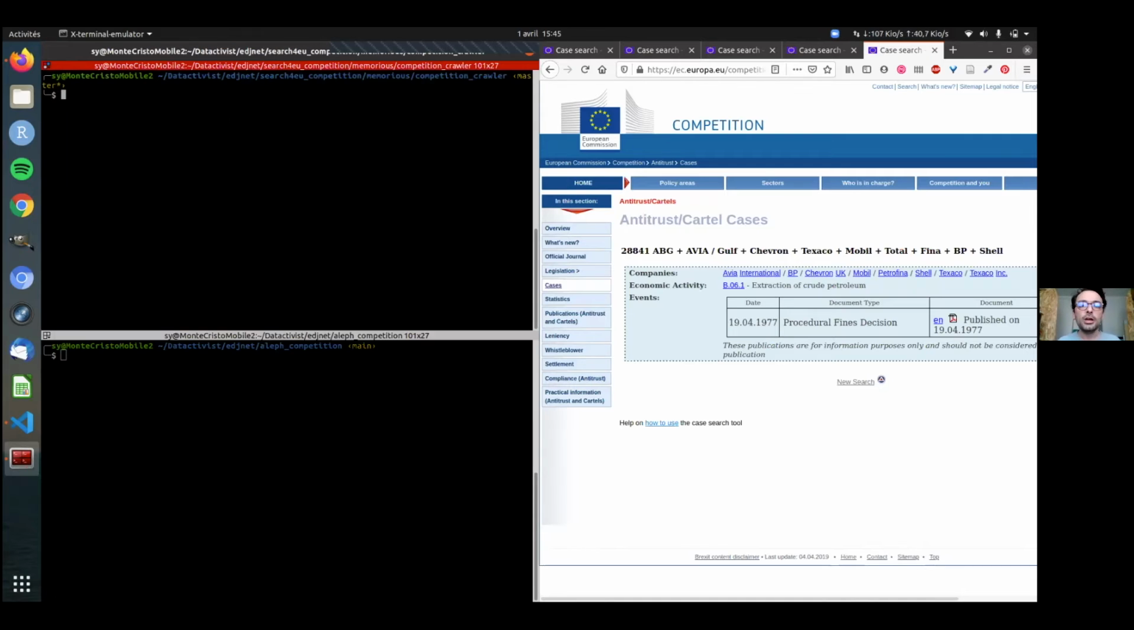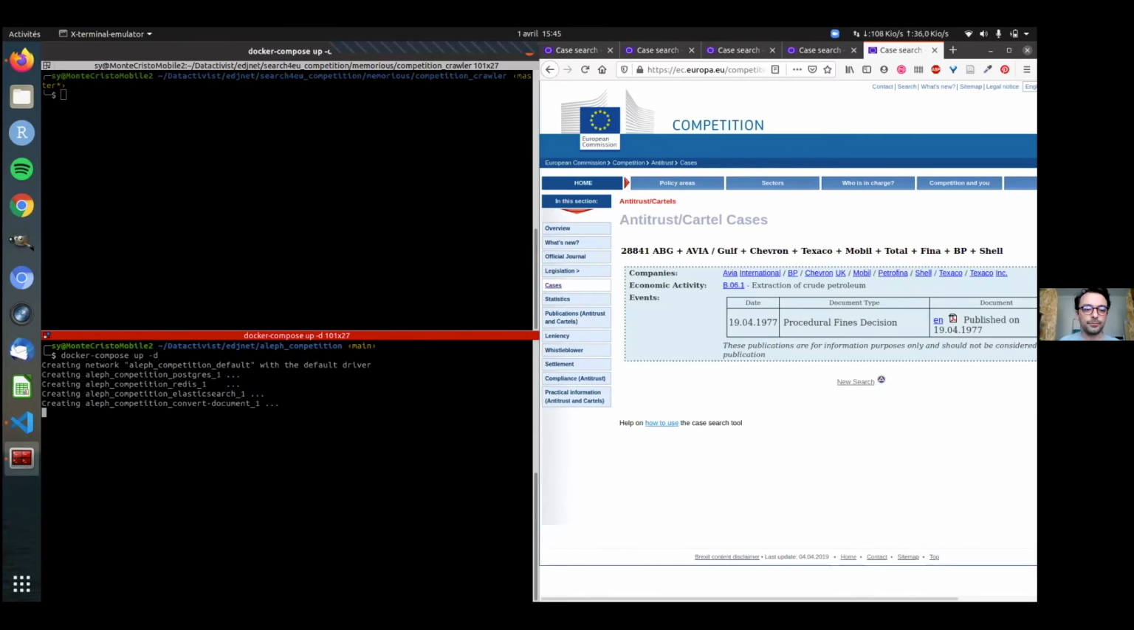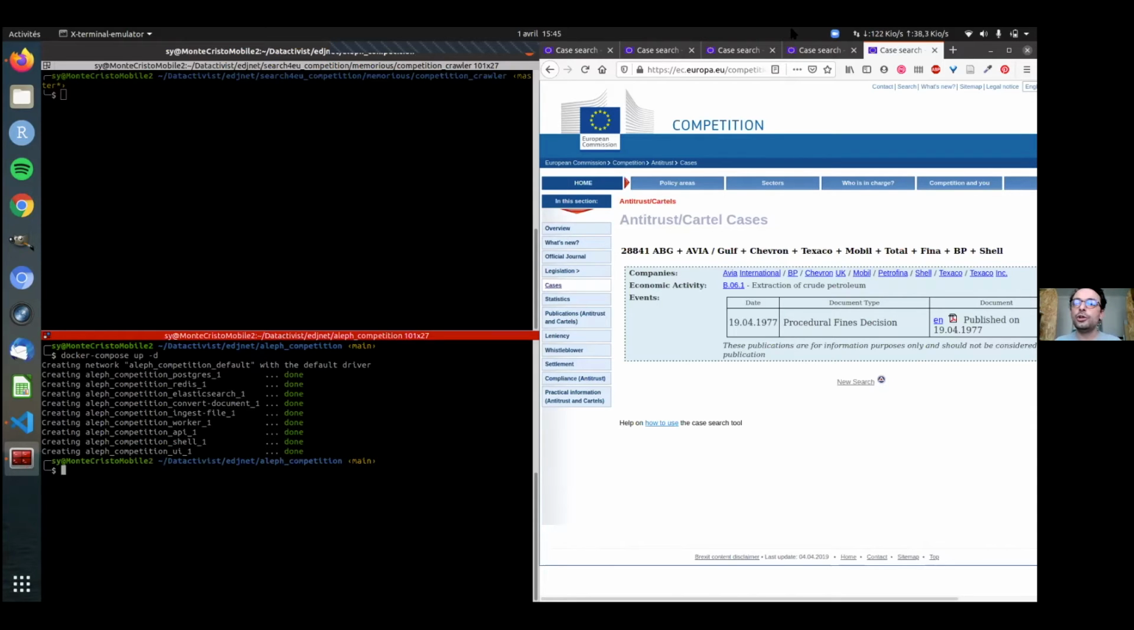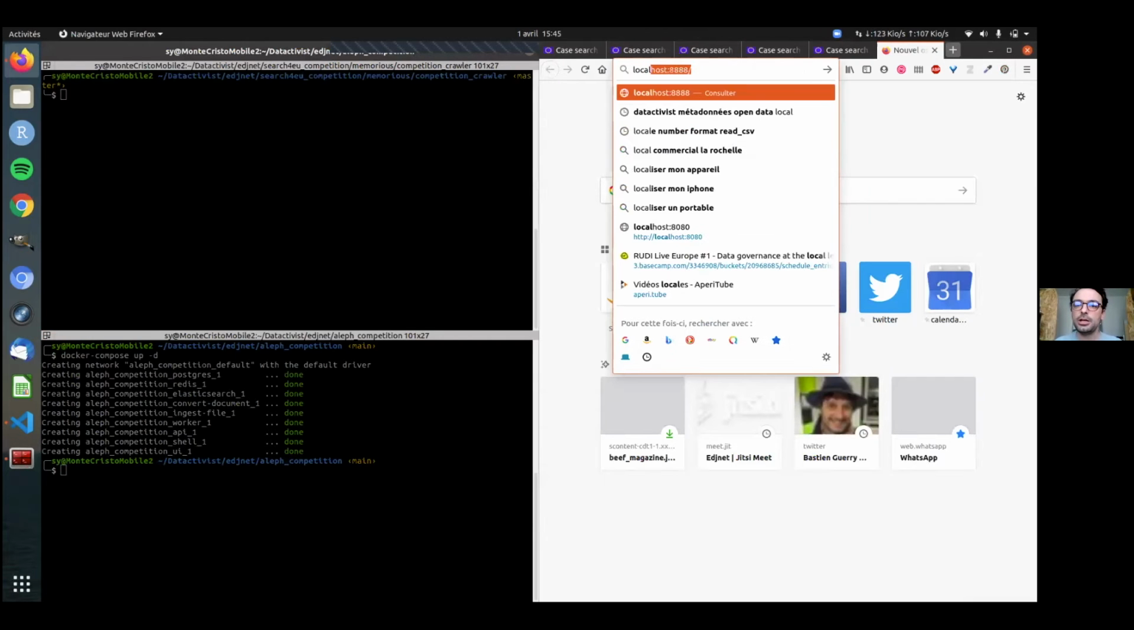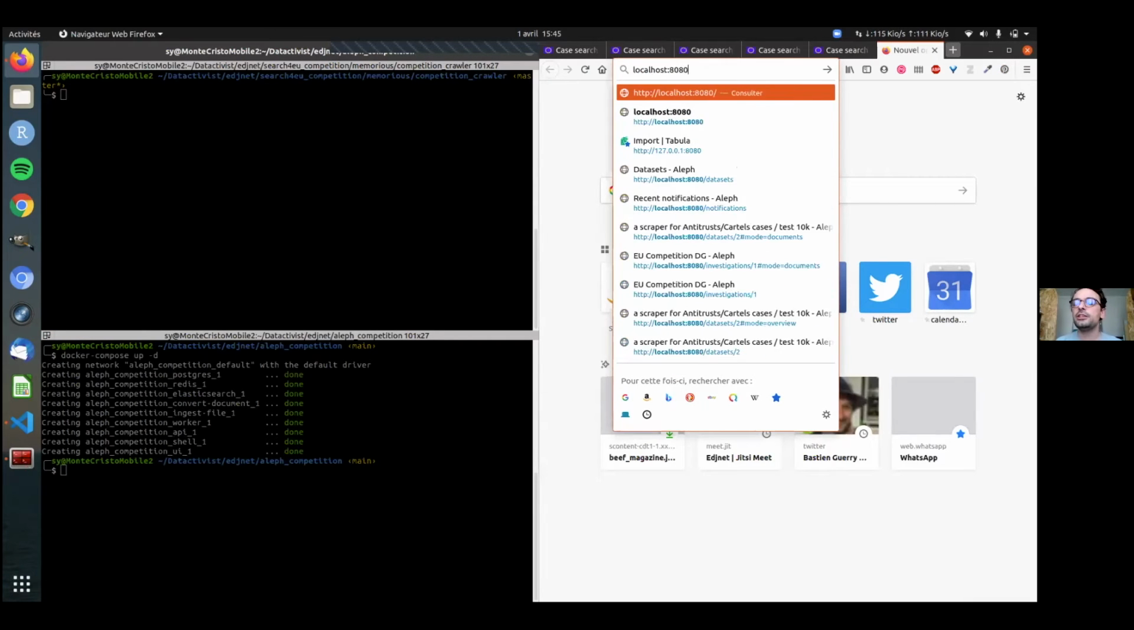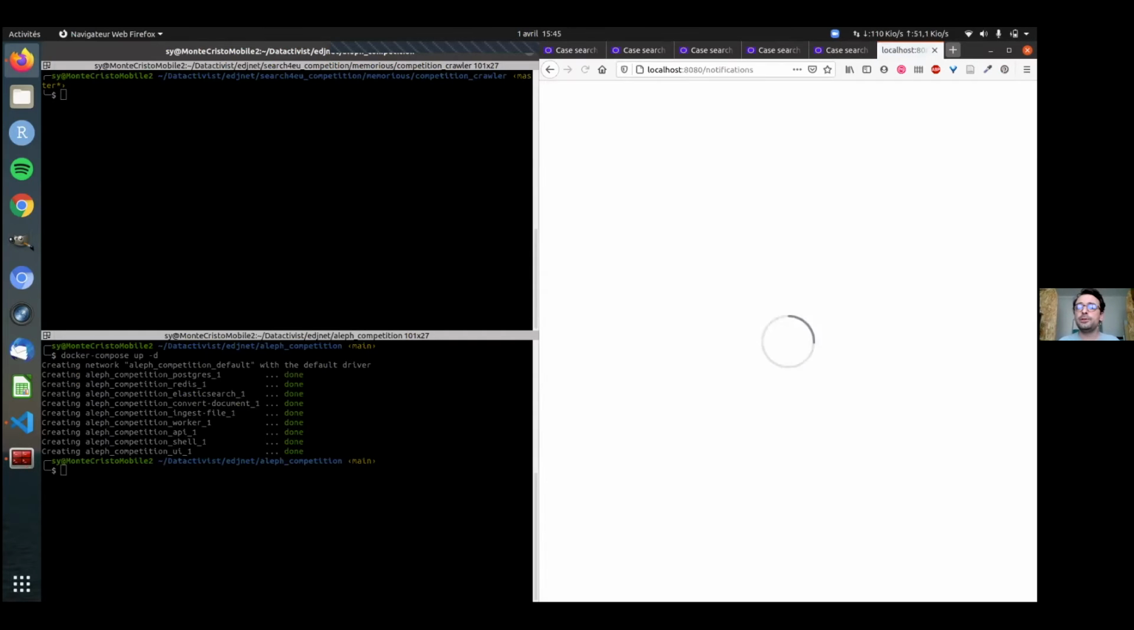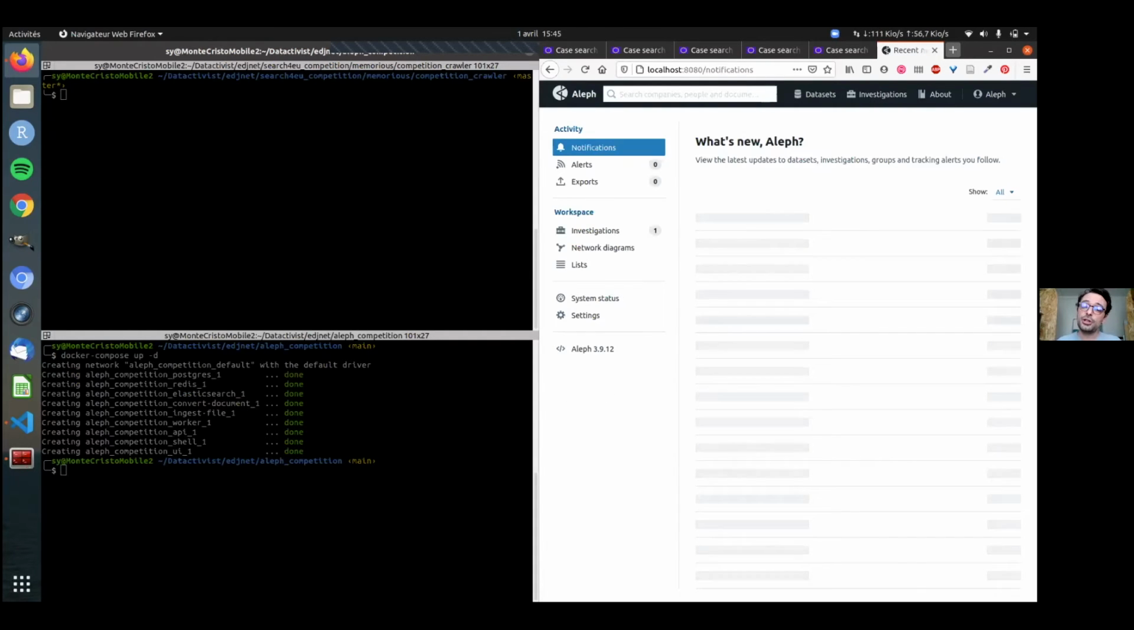So with no further ado, I will launch Aleph here. What I'm doing here is just launching the user interface so that Aleph will be visible as a website on my machine. For now, we only use Aleph locally, but it will be deployed directly on the server of EDJNet as soon as we have a stable version locally.